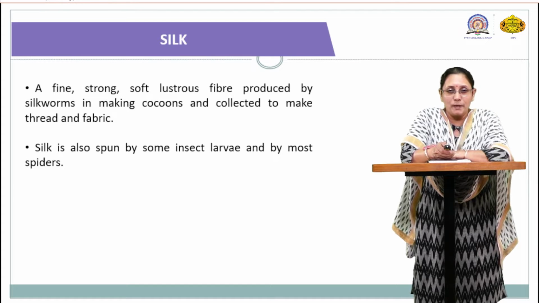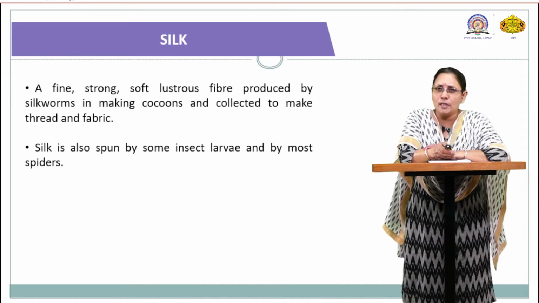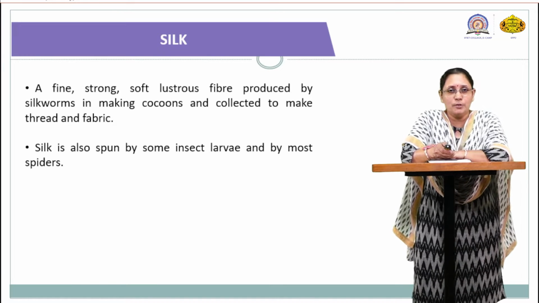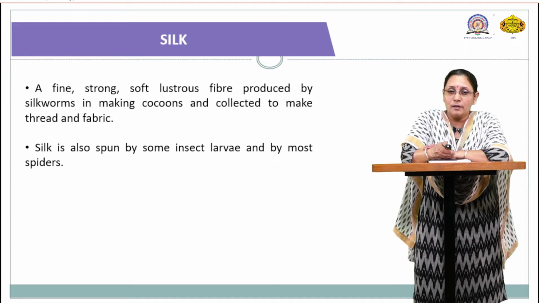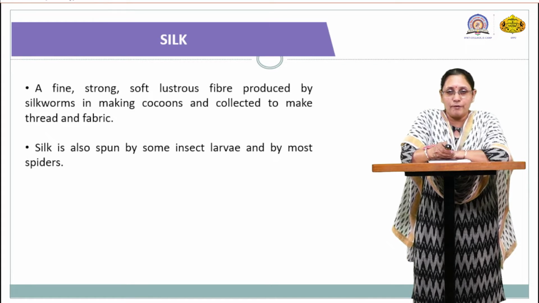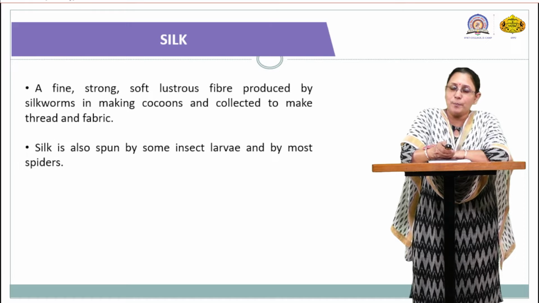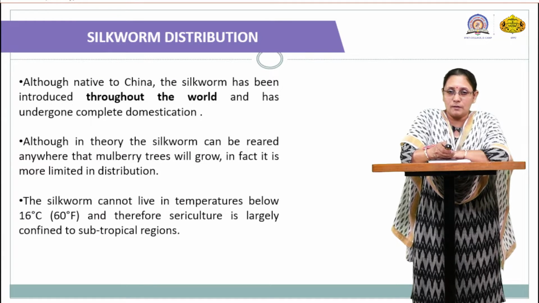Basically, we get the silk from the cocoons, which are one of the life stages of this particular silk moth. Silk is also spun by some insect larvae and by most spiders. So, it is not necessary that only silkworms or silk moths produce silk. Some other insects, like spiders, also secrete a particular fibrous structure. We can label it as silk, but it is not actually silk, rather a type of fibrous structure. We can compare it with silk.